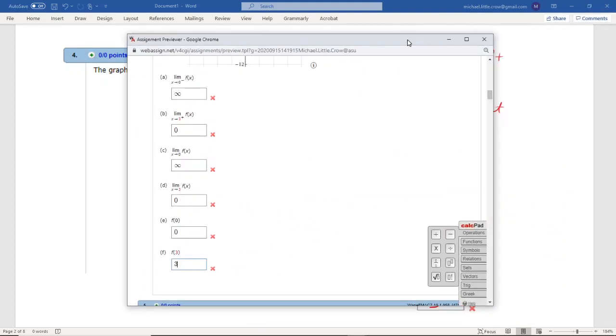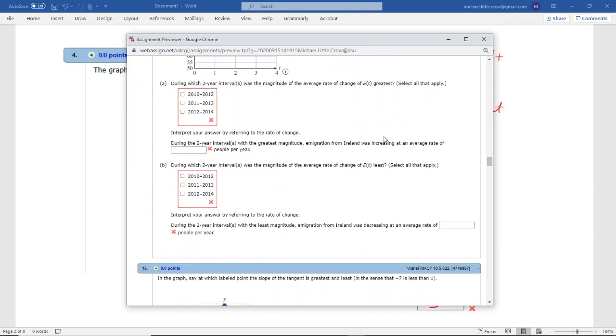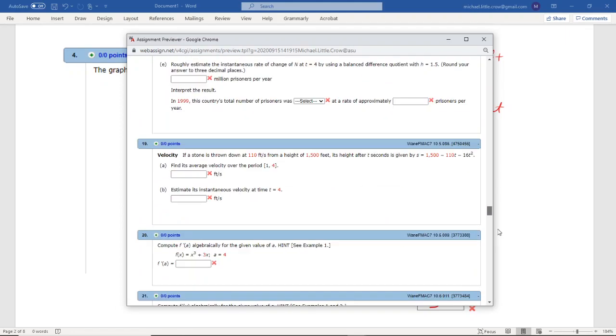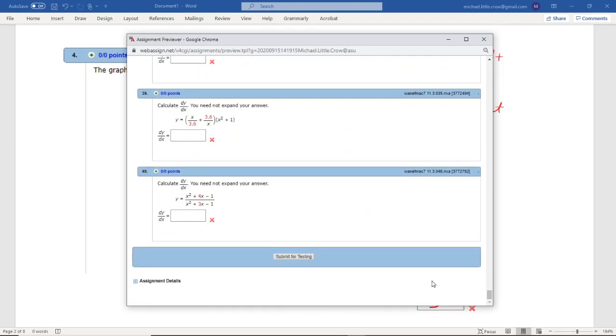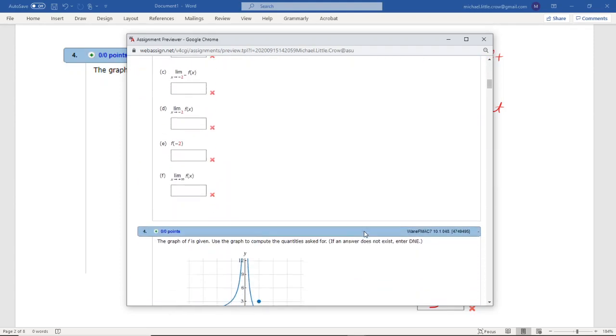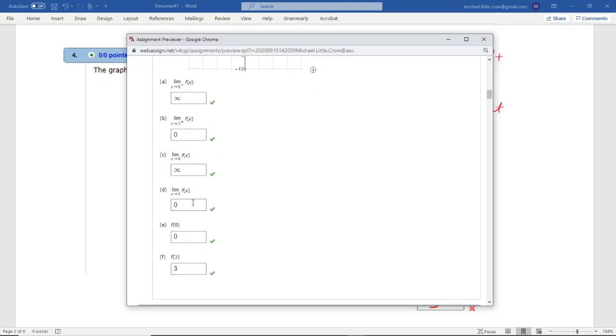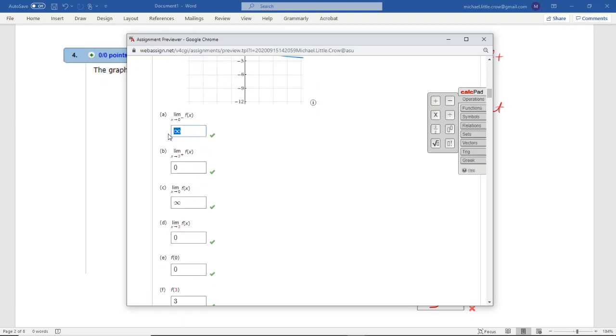0, 0, and 3. Okay, so I'm going to show you I've got the same problem right here. This is number 4. Let's do a check on it. And again, on the test, I will be personally responsible for the grading so I can review. Again, my preference on something like this would be to put D and E, but they accept this. I believe they would also accept D and E, so let's just do a quick check. D and E.